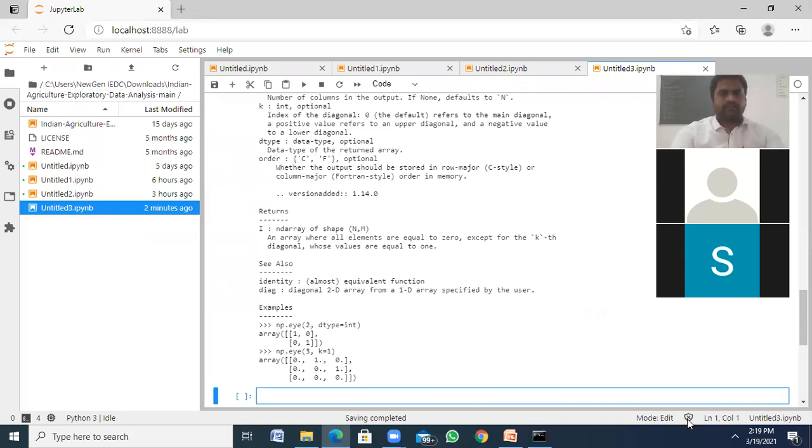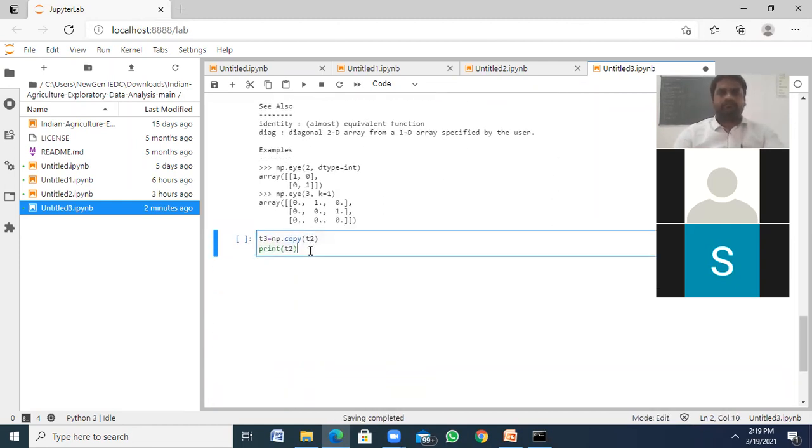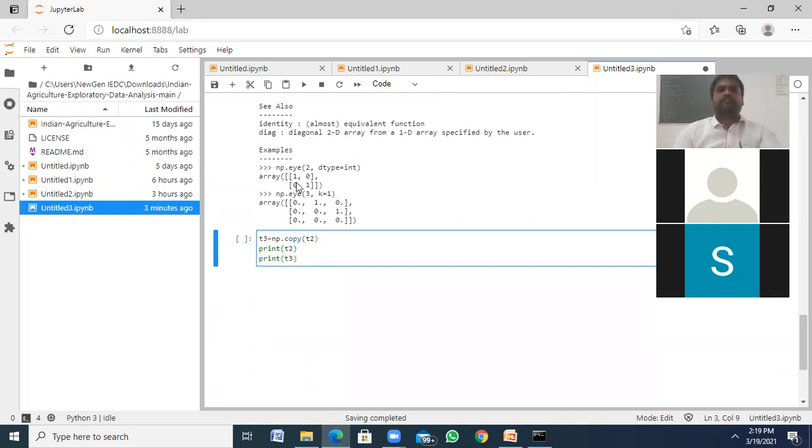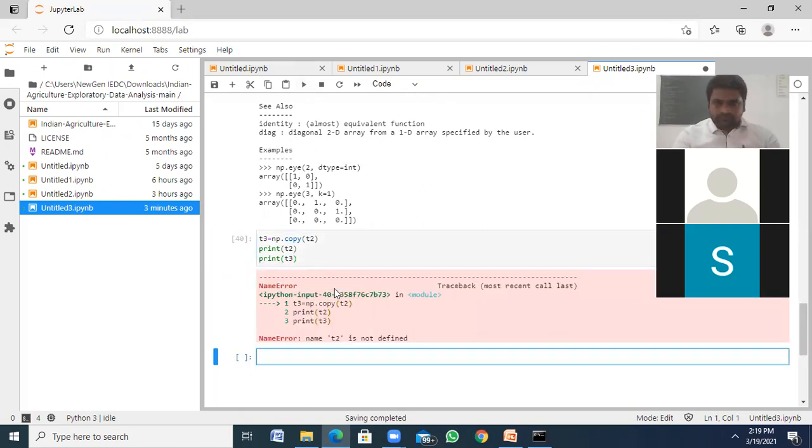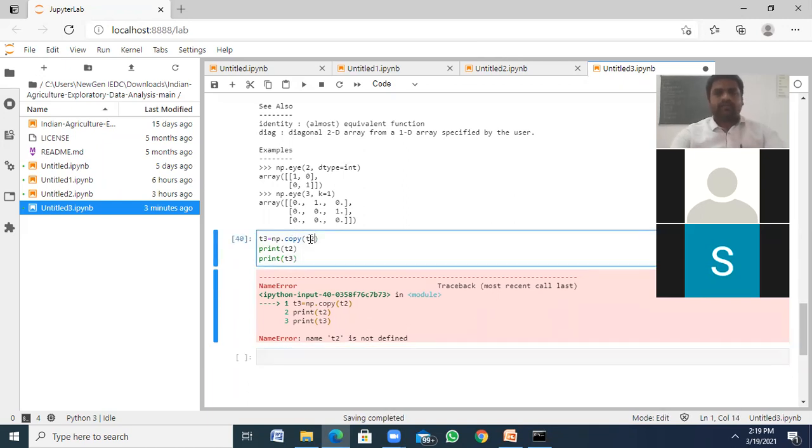Okay. So t3 is equal to np.copy of t1. We can use t, sorry. Print t2. Print t3. So no, t2 is not defined. Okay.